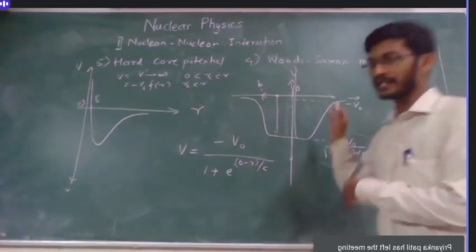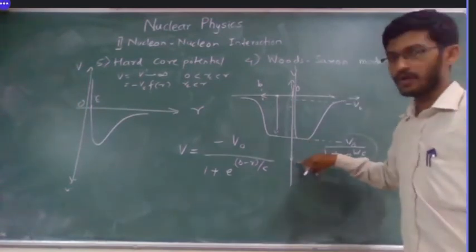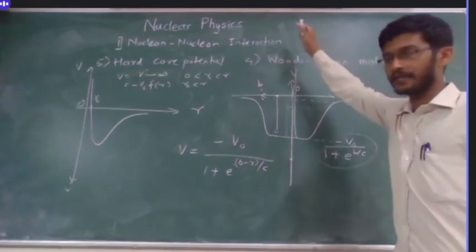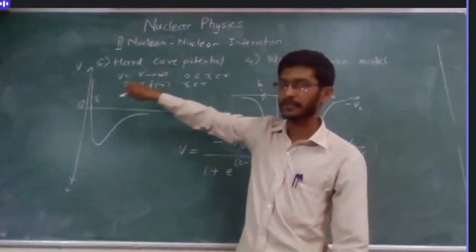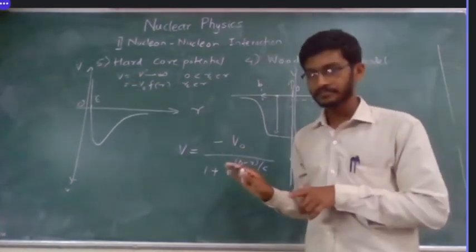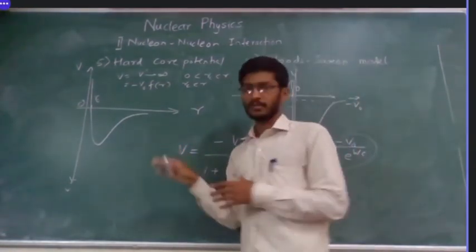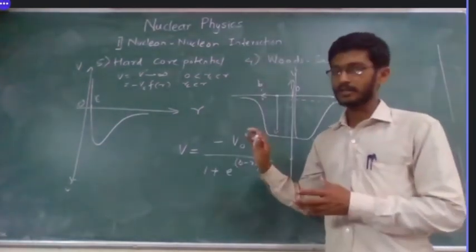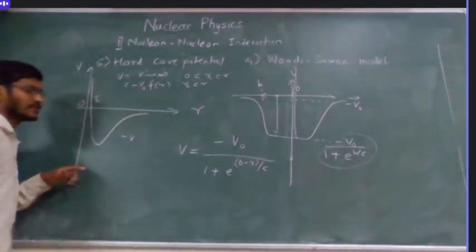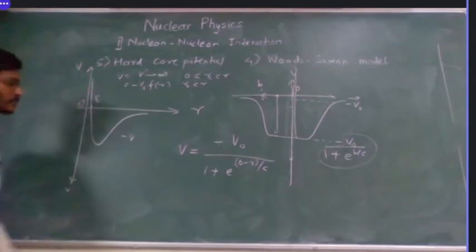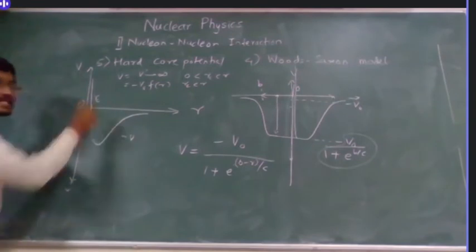Or even in the case of the exponential, why is it wrong? Because it is not at negative infinity at this point. It is at, or approaching, positive infinity, like here. So what does this mean? If you look at this as analogous to gravitational or electromagnetic force, the negative part of potential energy means attraction and the positive part means repulsion. So if the nucleons are very close to each other, there is again a repulsion.